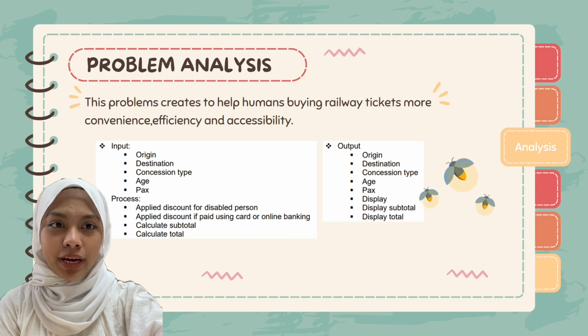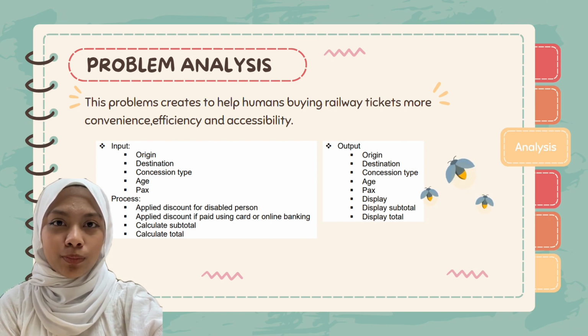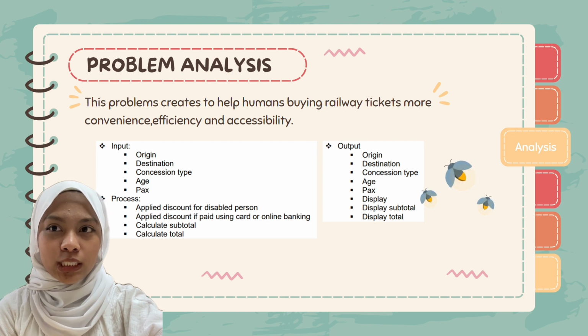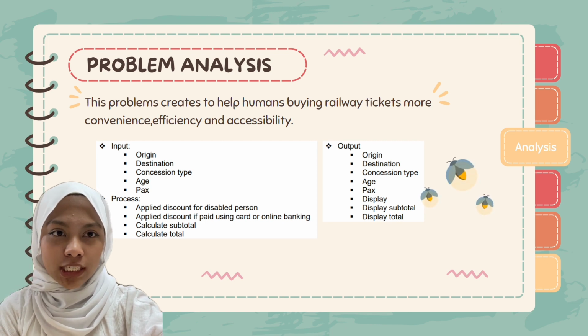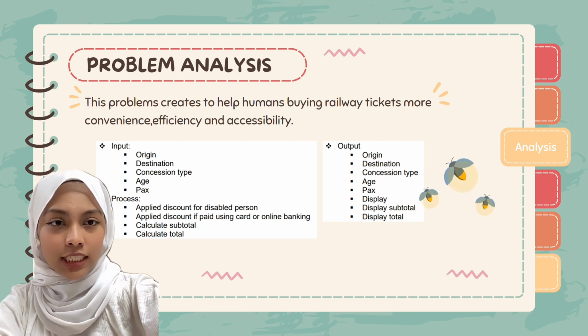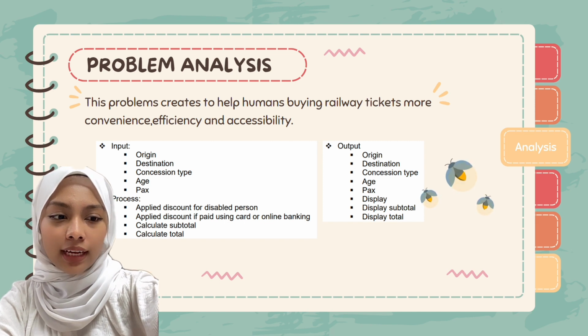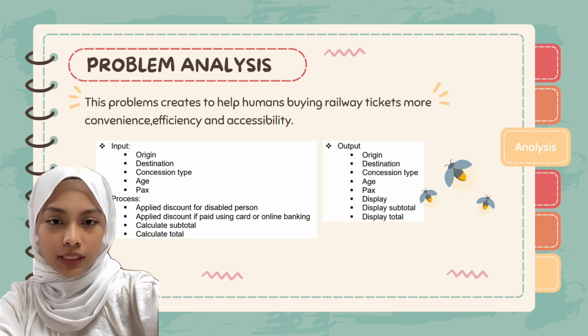Furthermore, for the problem analysis, we define that this problem is created to help people buy railway tickets with more convenience, efficiency, and accessibility. For input, we declare the origin, destination, concession type, age, and packs. Second, in the process we include adding the discount for disabled persons.